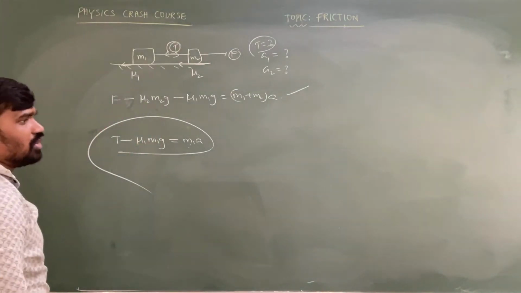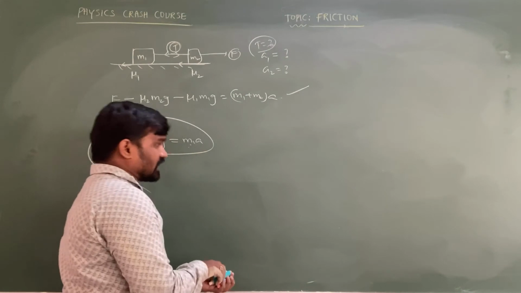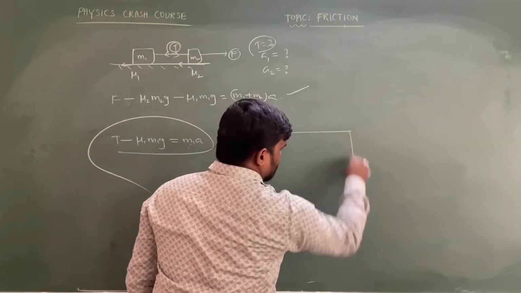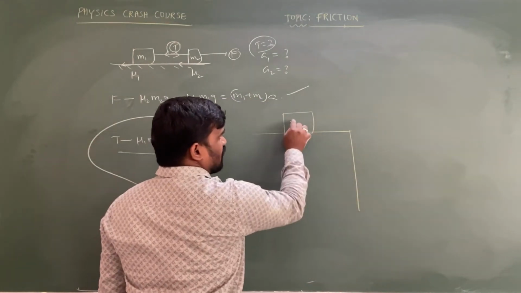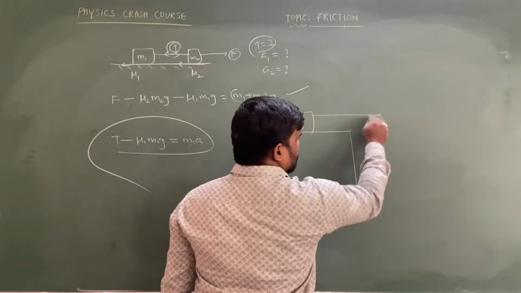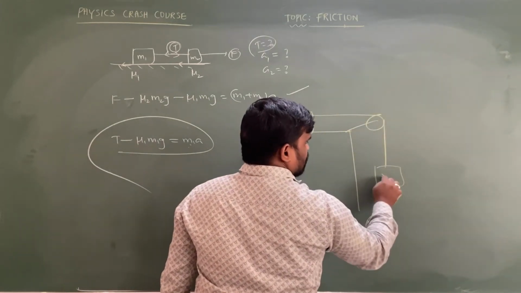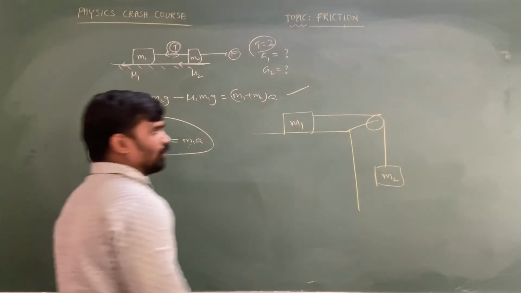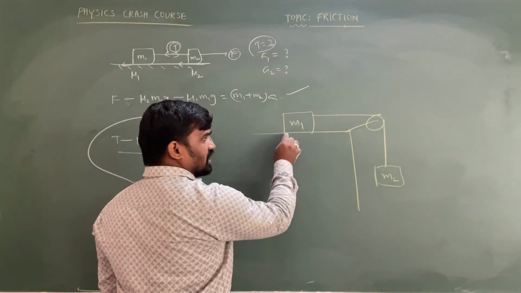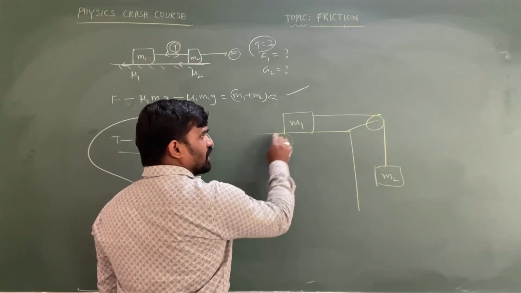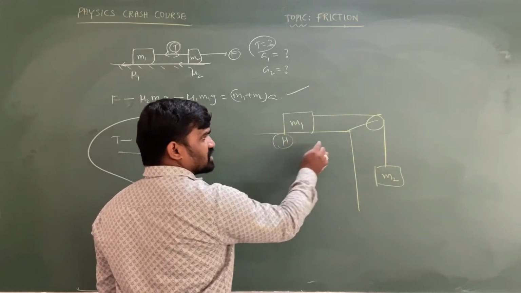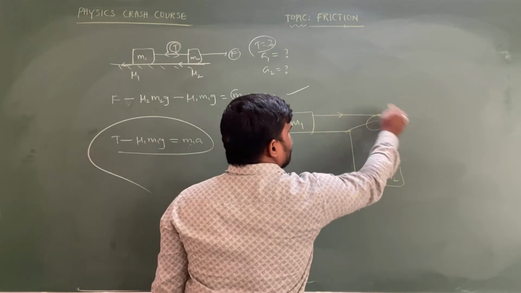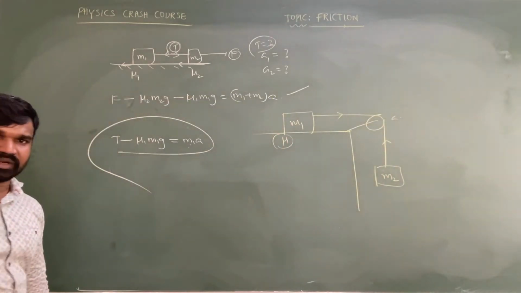One more important point: suppose I am taking a two-block system, where one block m1 is connected by a string, and this string is passed over a pulley and connected to another block m2. Let's consider there is a coefficient of friction mu between m1 and this surface. What is the value of the acceleration and what is the value of the tension present in the string?